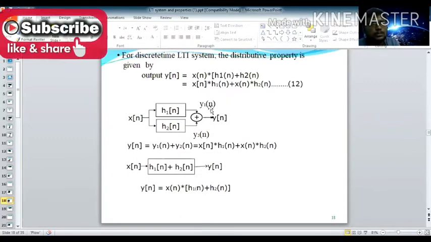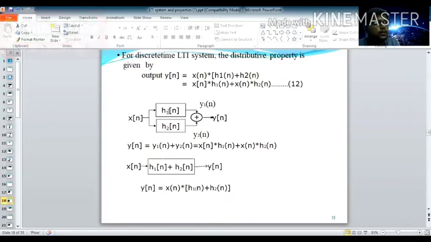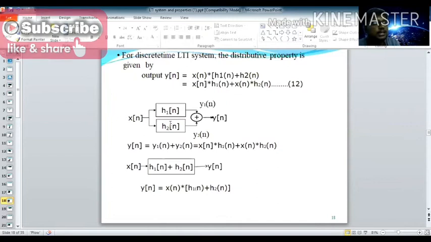How will you obtain this expression? See the block diagram. The two systems h1 of n and h2 of n are connected like this. The given input x of n is common for both. So x of n is applied to the h1 of n system, and x of n is also applied to the h2 of n system. Now you combine these two outputs, and you produce the output y of n.